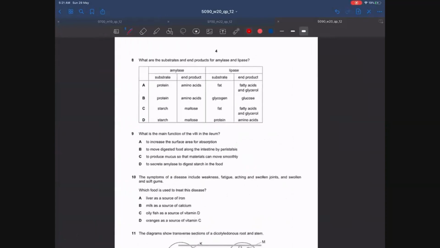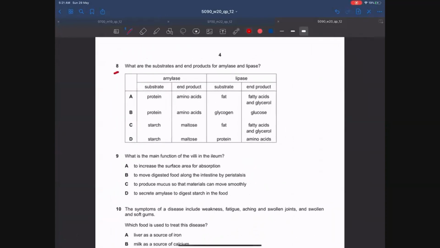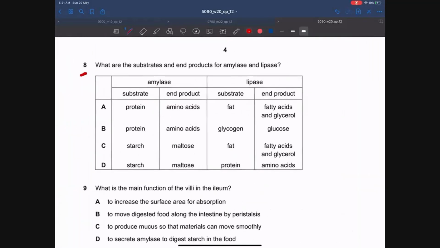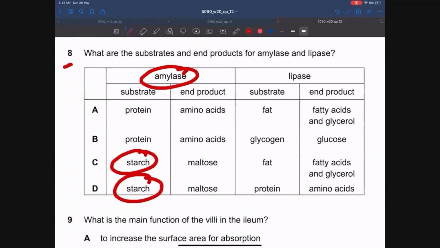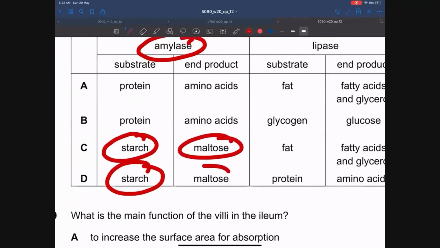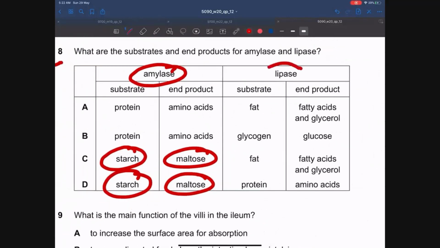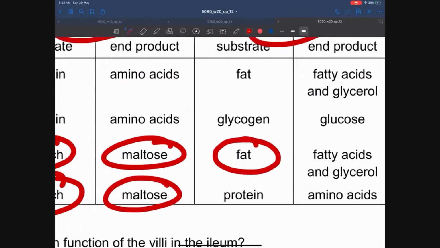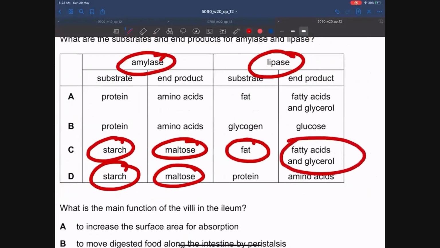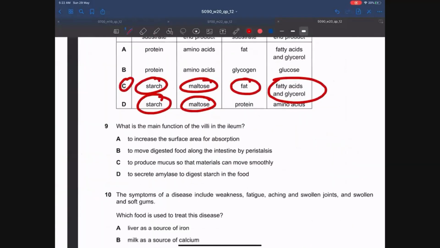Let's move on to MCQ number 8. What are the substrates and end products for amylase and lipase? As we all know, for amylase, starch is the substrate and amylase breaks down starch into maltose. So maltose is the end product. If we talk about lipase, then the substrate for lipase is fats, and lipase breaks down fats into fatty acids and glycerol. So the end products are fatty acids and glycerol. The answer is C. Let's move on to MCQ number 9.